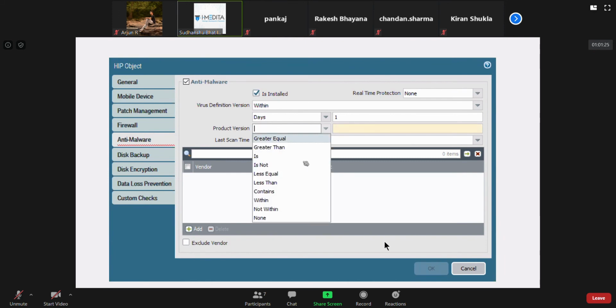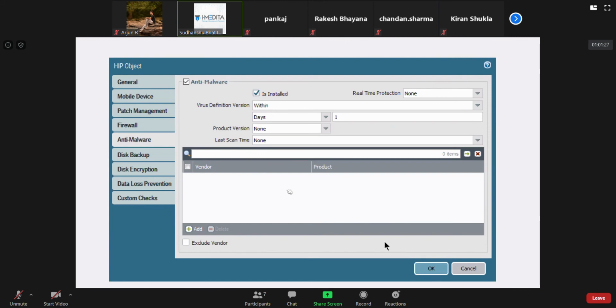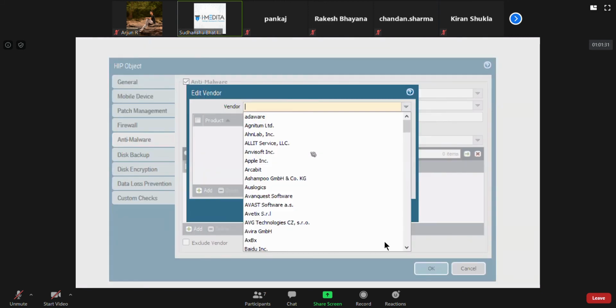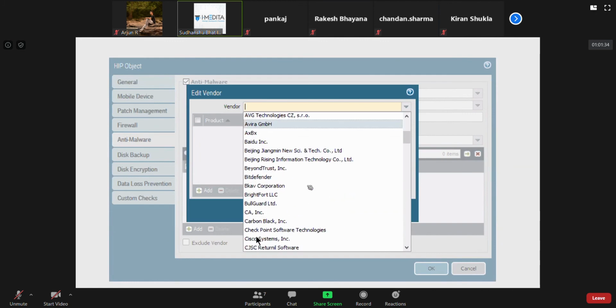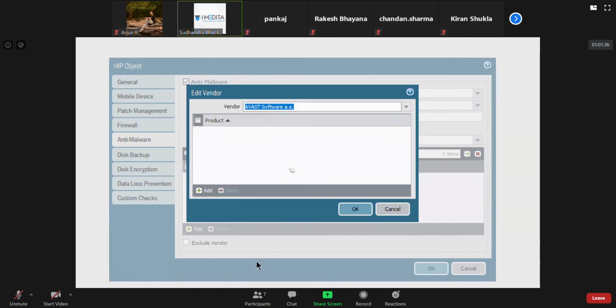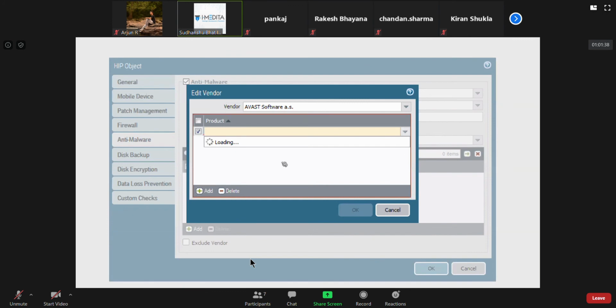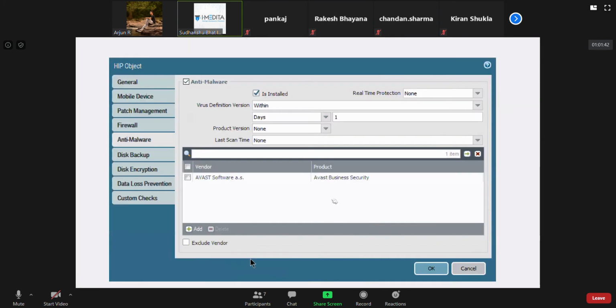There are many options. Now, if you want to specify a particular vendor, you can specify the vendor here. Like maybe I was just saying, suppose Avast, and their Avast Business Security, it should be installed. Obviously Avast will not be bundled along with the Palo Alto, right?